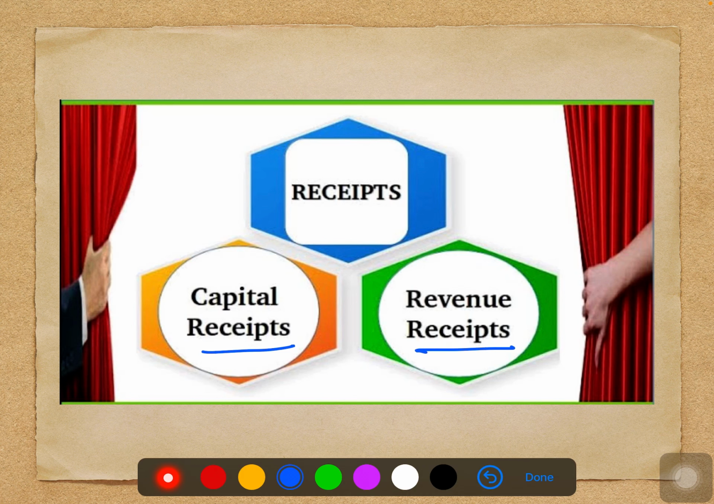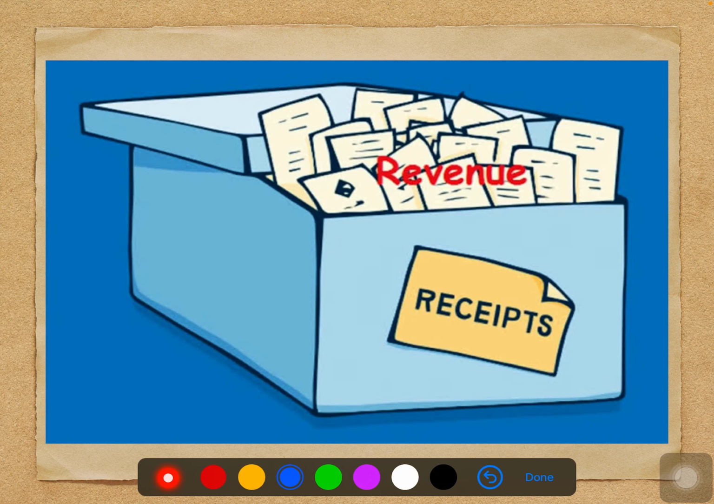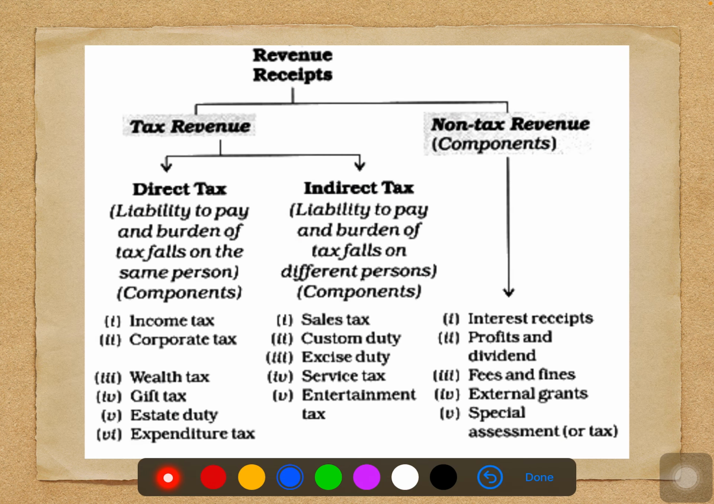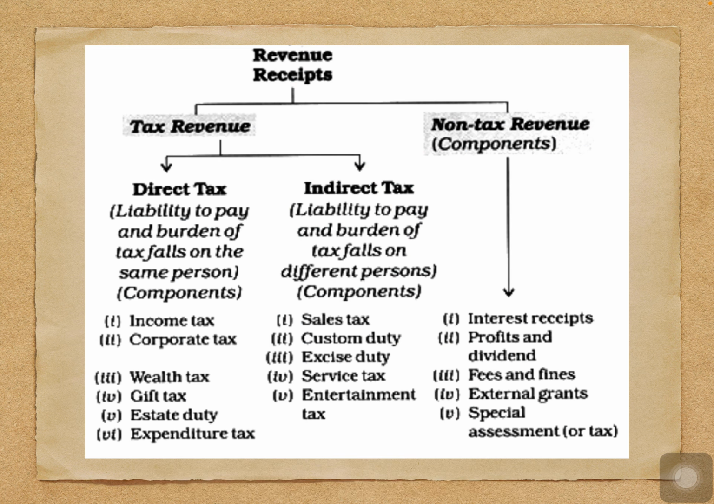So to make it easy, what we'll do is first we'll analyze the revenue receipts, then we'll come back to capital receipts. So have a look. The first topic which I am going to discuss is revenue receipts. Now you can see a chart. Through this chart we are going to analyze the revenue receipts. What is revenue receipts all about?